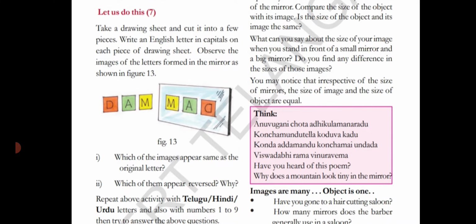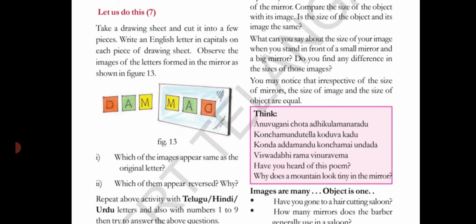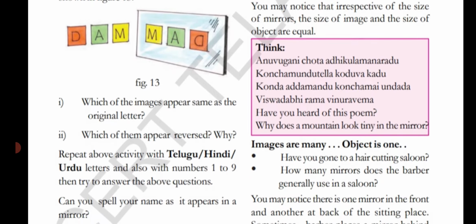Take a drawing sheet and cut it into a few pieces. Write an English letter in capitals on each piece of drawing sheet. Observe the images of the letters formed in the mirror as shown in figure 13. See, MAD, M-A-D. How is it shown in the mirror? See figure 13. Which of the images appear the same as the original letter? M, A. Yes or no, children? D is shown different. Which of them appear reversed? D. Why? In the mirror we get left to right, right to left.